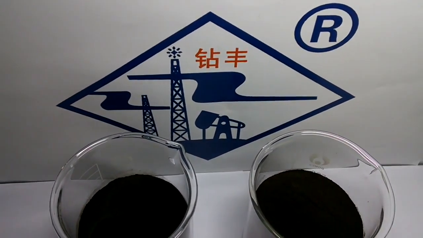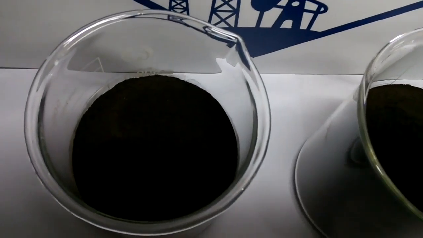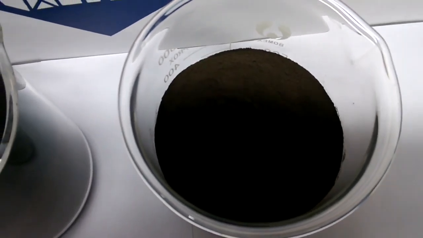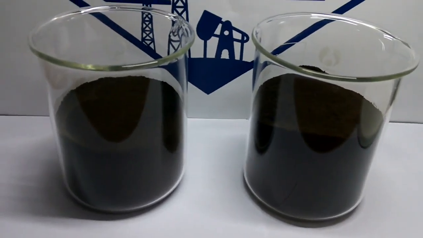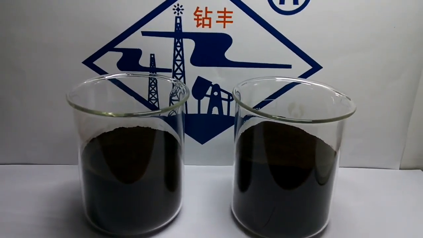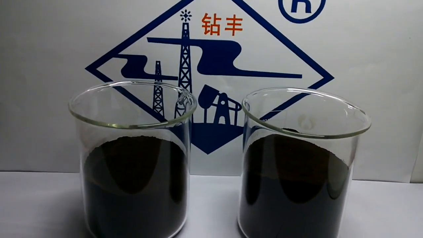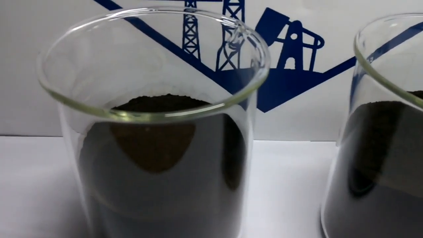Let me introduce the anti-collapsing plugin agent FD. Anti-collapsing plugin agent FD is based on the basic components of powdered cationic asphalt. It is a drilling fluid additive made by a special process. The appearance is black. The product is not only convenient for field application and protecting the health of workers, but also easily dispersed in the mud.